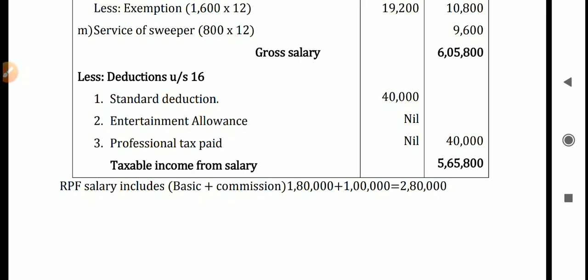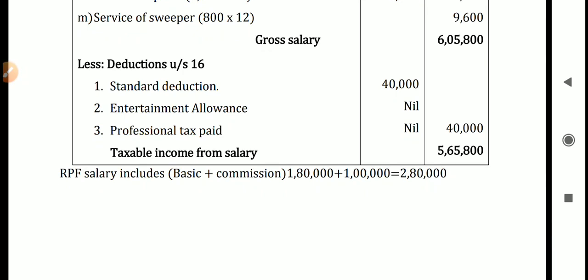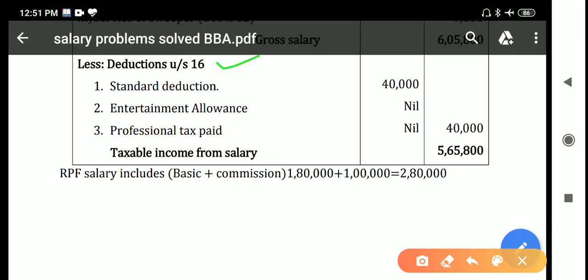In order to get the net salary or taxable income from salary, you have to deduct the deductions under section 16. There are 3 deductions under section 16. One is standard deduction, that is 40,000. Entertainment allowance deduction is applicable only for government employees, so you take it as nil because the employee is a non-government employee. And professional tax paid is not given in the question, so it is taken as nil.